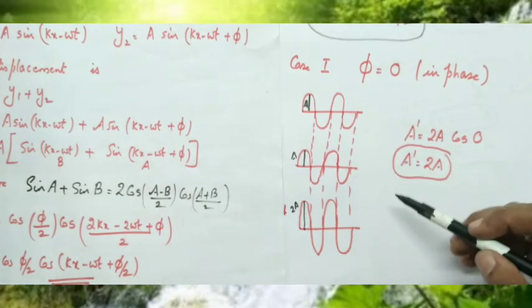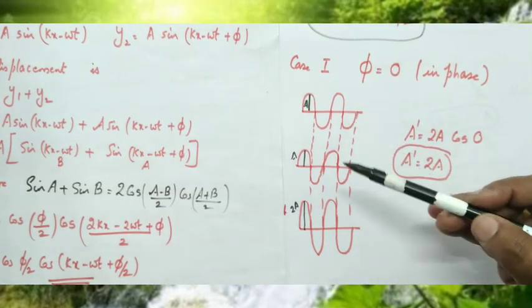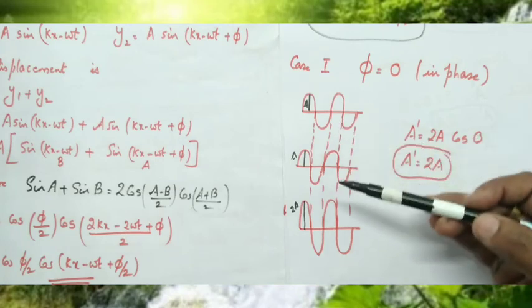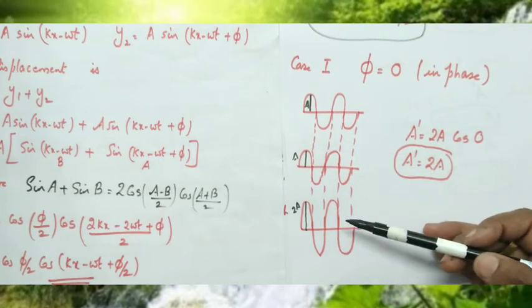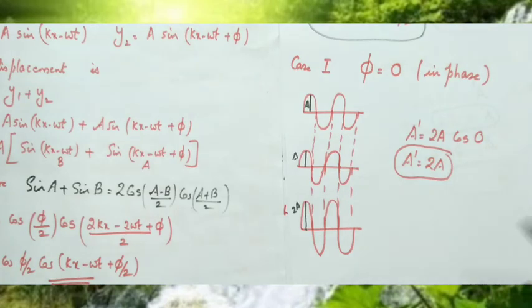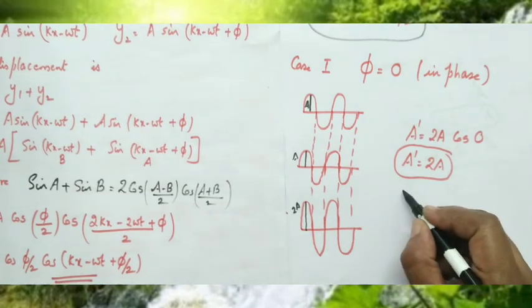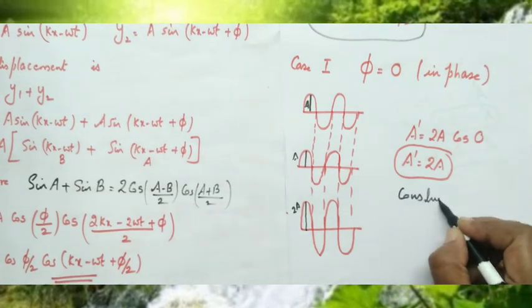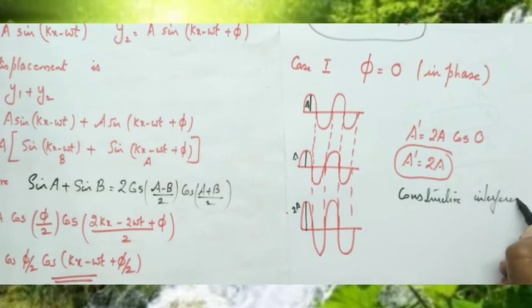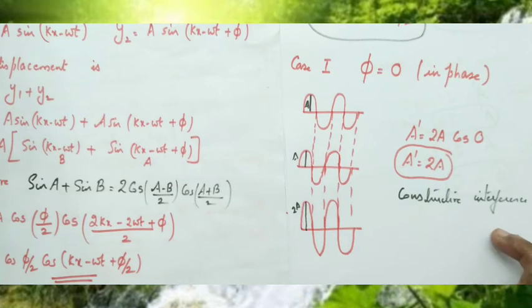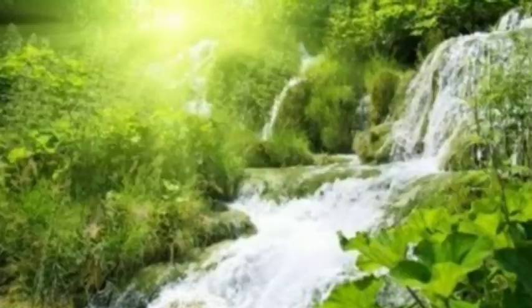So when two waves having amplitude A combine together in phase, the resultant amplitude doubles, so amplitude increases. And this type of superposition or interference is called constructive interference, where amplitude becomes maximum.